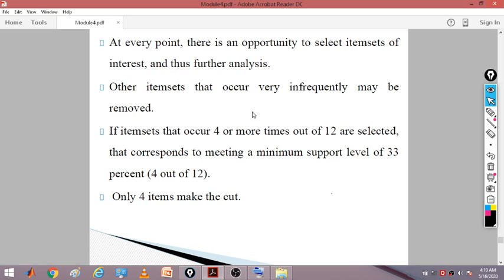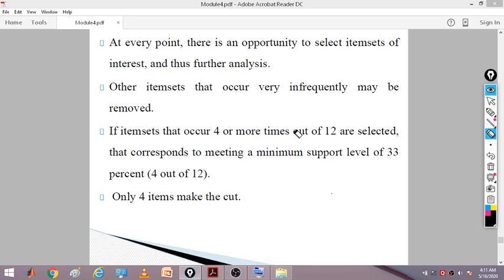Whenever we want to do some analysis, we are not keeping all the transactions, some we want to remove, according to the support value. Out of 12 transactions we will keep only those that have occurred 4 or more times, because we want to go towards x union y with a support of 33%.